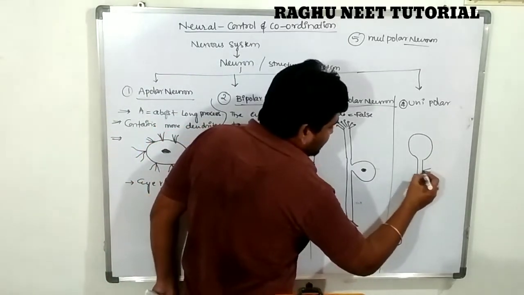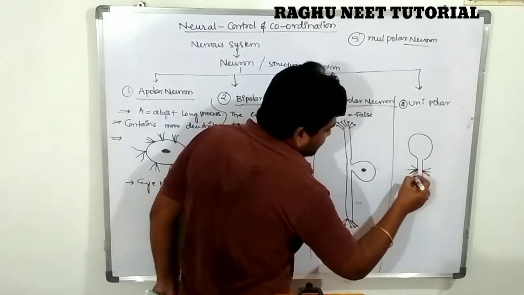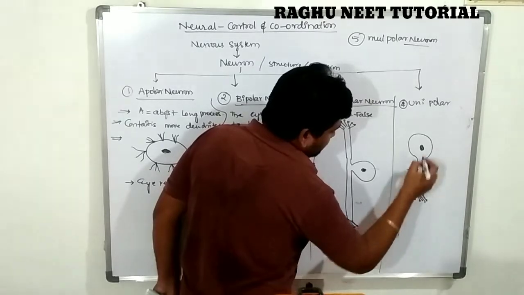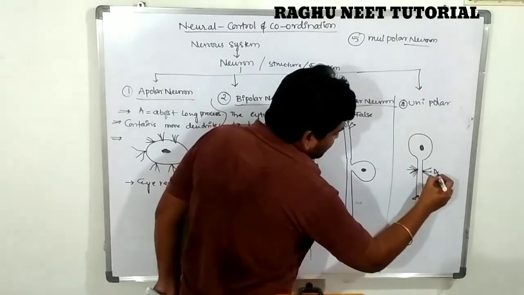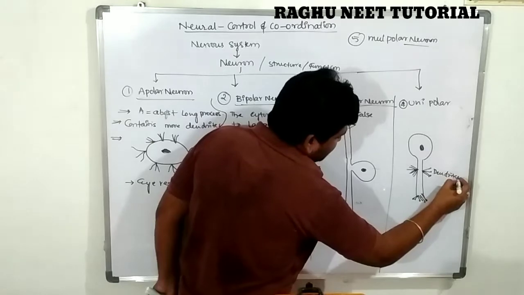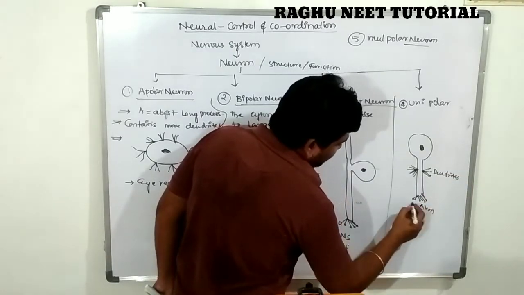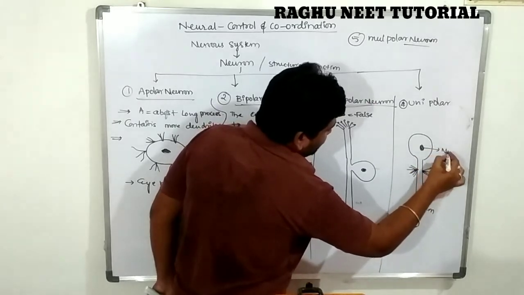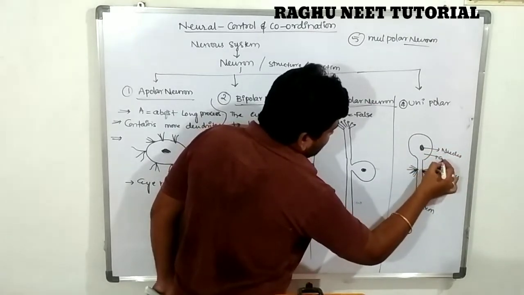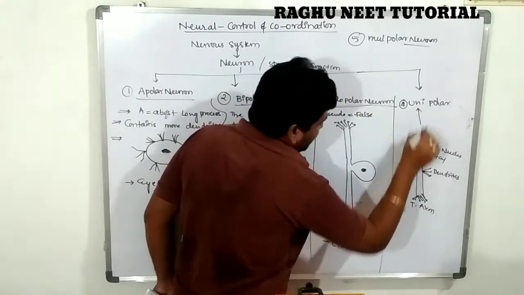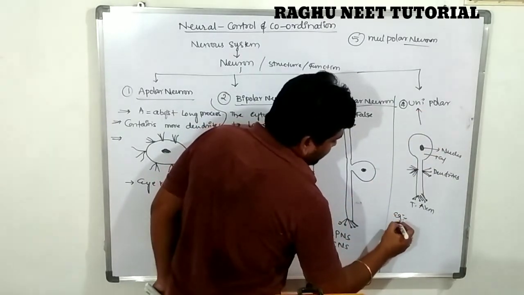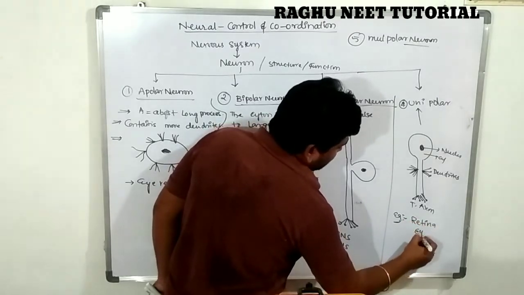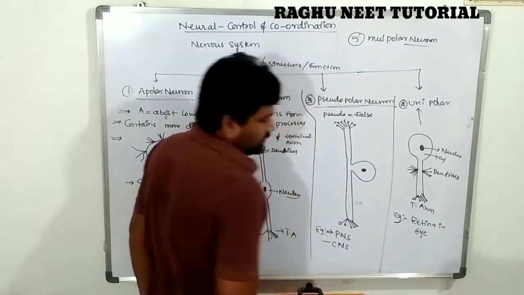The diagram shows dendrites, axon, terminal axon, cyton and nucleus. This is called a unipolar neuron. Example: the unipolar neuron is located in the retina of the eye. Are you clear?